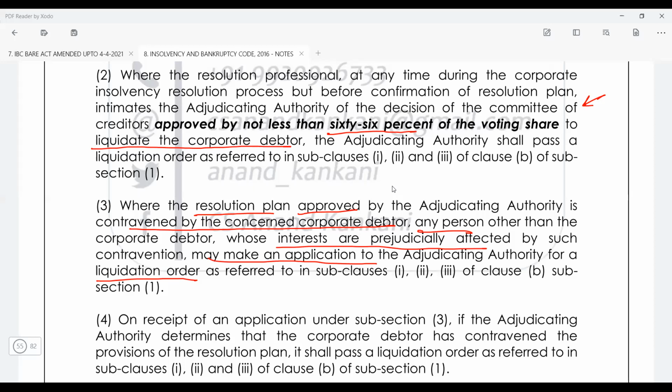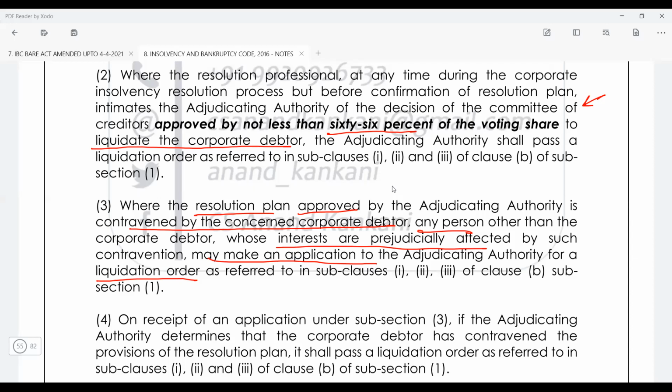Now basically you do not go to NCLT giving the reason that this company has defaulted, so let's start a CIRP process again from section 7, because then it is going to be bad for you. You have already waited for almost 180 days and that 90 days extension period, the 330 days time period. Now again you would have to go through the same process. So it's not viable. The company has already gone through the CIRP, the resolution applicant who came up with the plan assured, and after that is not paying, so again liquidation of the corporate debtor is going to take place.